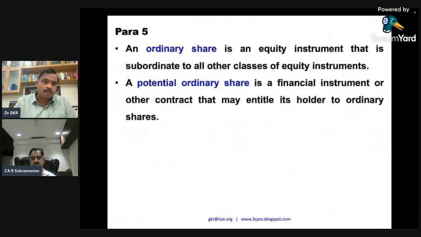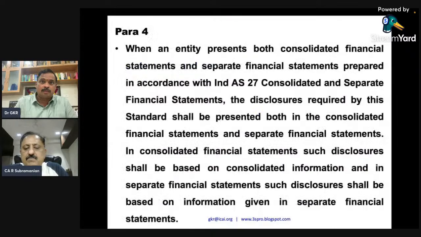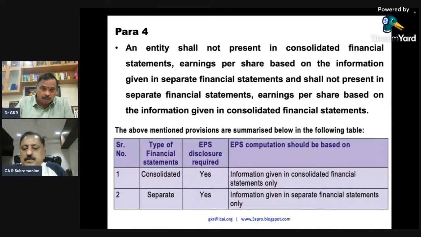Para 4 speaks about the concept applicable for consolidated as well as separate financial statements. Please look at this. An entity shall not present in consolidated financial statements earnings per share based on information given in separate financial statements, and shall not present in separate financial statements earnings per share based on information given in consolidated financial statements.